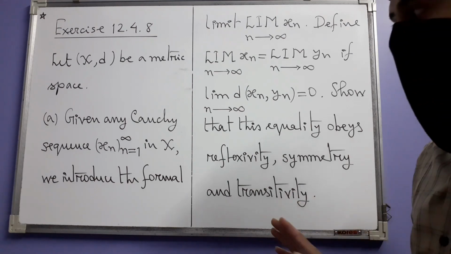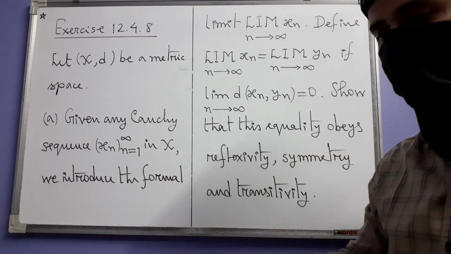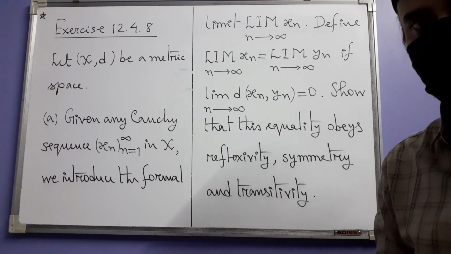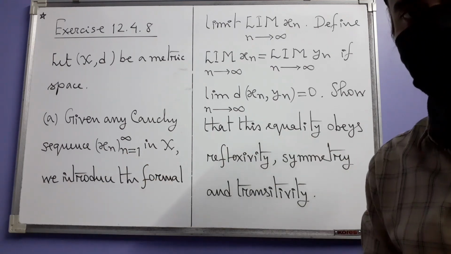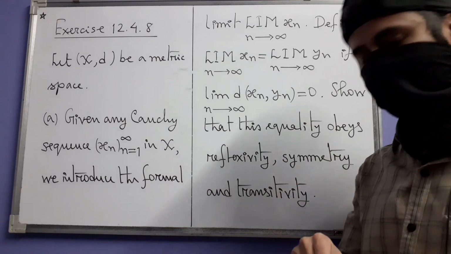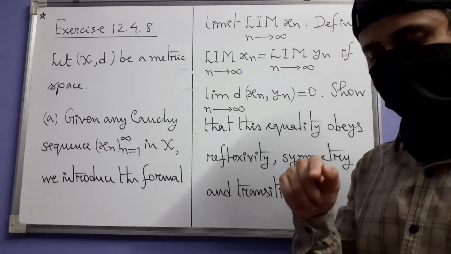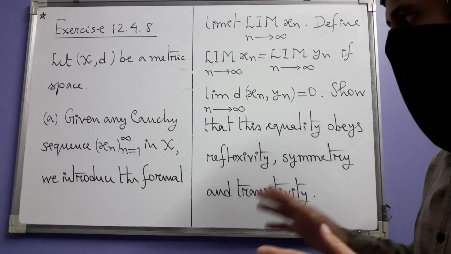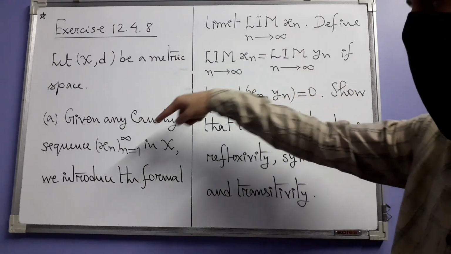This is not actually the ordinary limit of this sequence, which may or may not exist in this space. The sequence may or may not be convergent in the space. Recall that every convergent sequence is Cauchy, but every Cauchy sequence is not necessarily convergent. But anyway, we attach this symbol to this sequence.